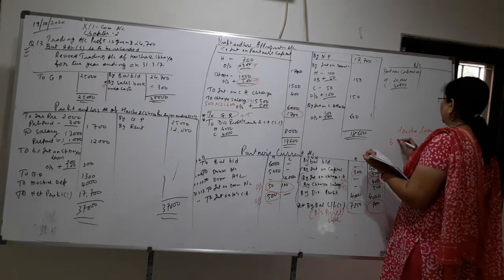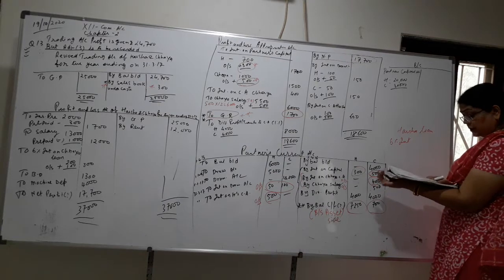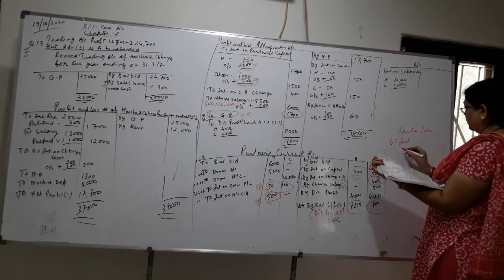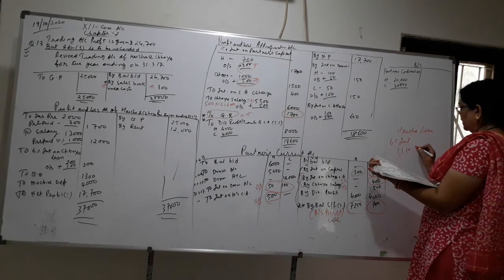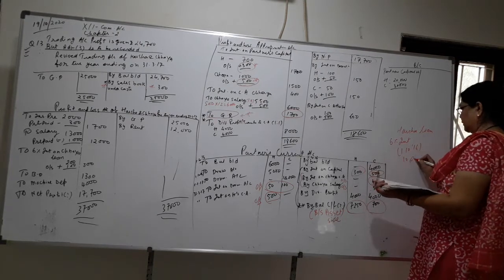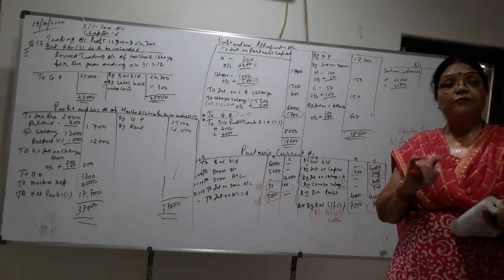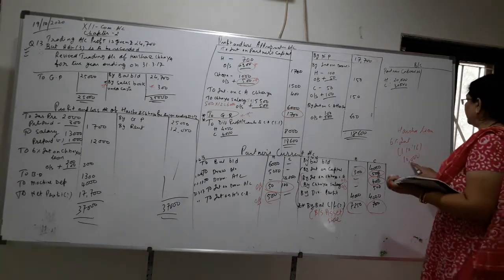So 6% interest. And when Harsha's loan was given, it was given on 1/10/2016. And what was the amount of loan? 10,000. So from 1/10, that is 10, 11, 12, 1, 2, 3, we have to find out the interest for 6 months.